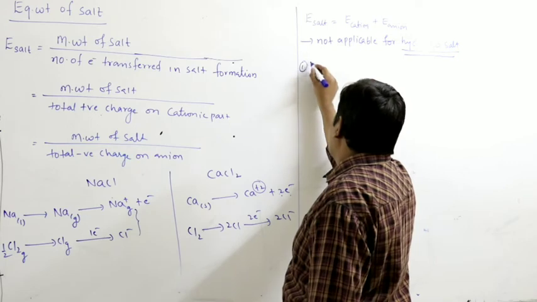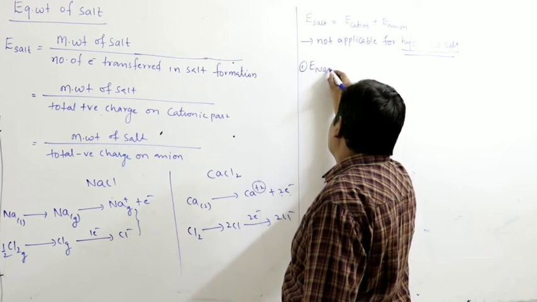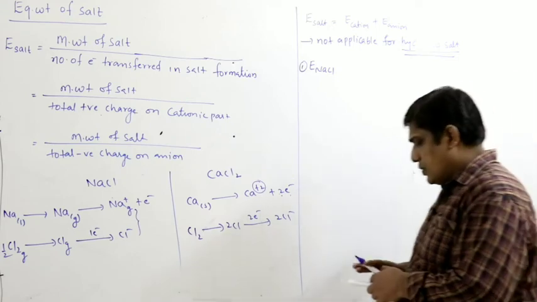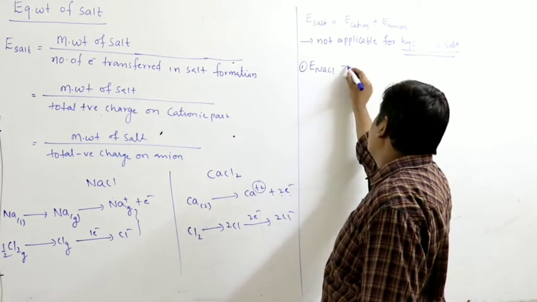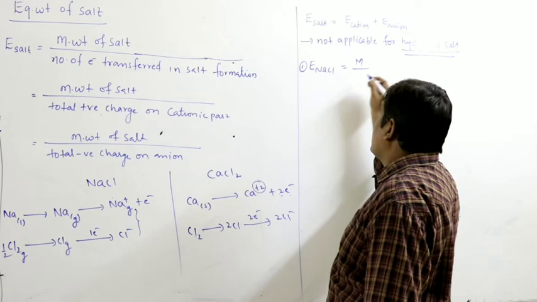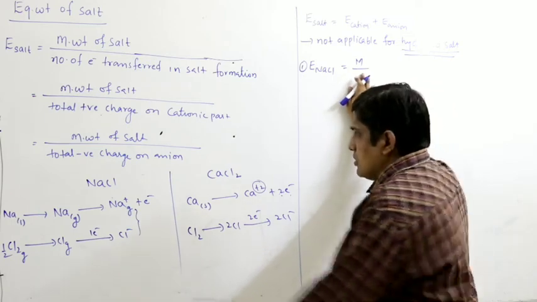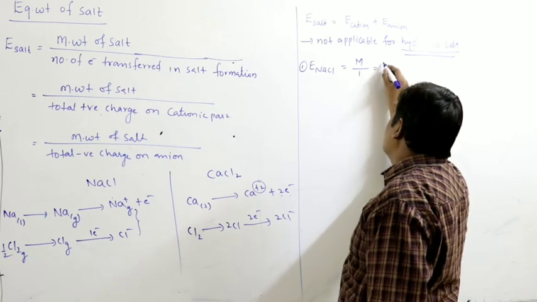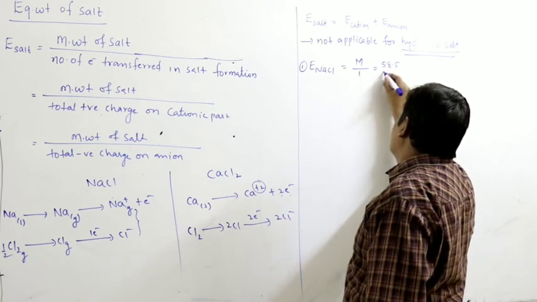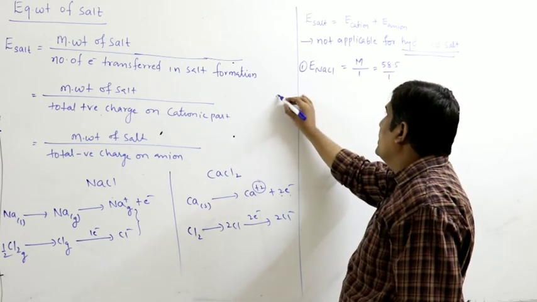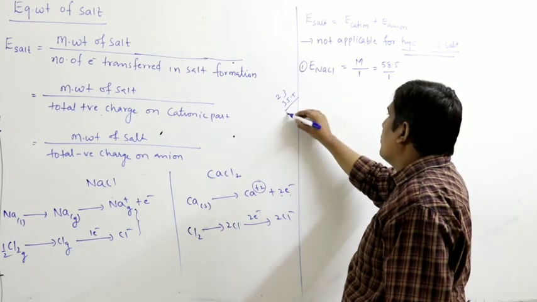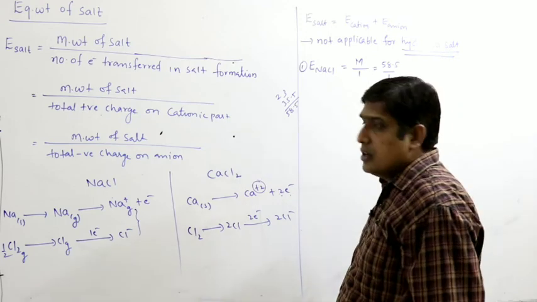First, calculation of equivalent weight of NaCl. This is a compound. Equivalent weight of NaCl is nothing but molecular weight by number of moles of electrons transferred. As we have studied, 1 mole of electron is transferred. So what is the molecular weight? 58.5 by 1. Sodium 23, chlorine 35.5, so we get 58.5. That is the molecular weight.